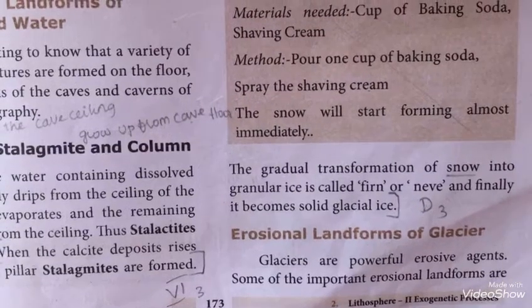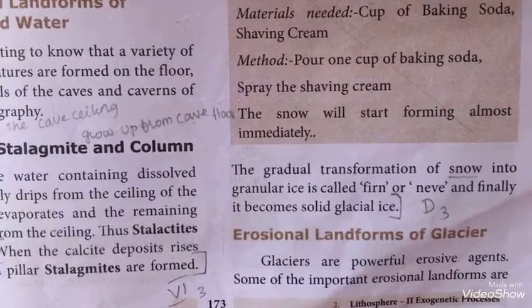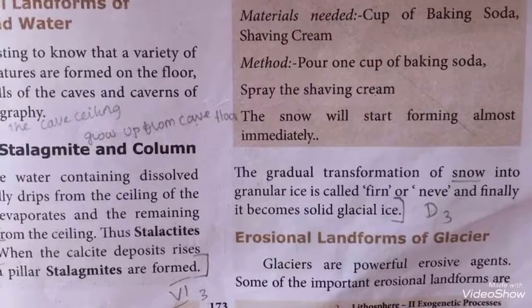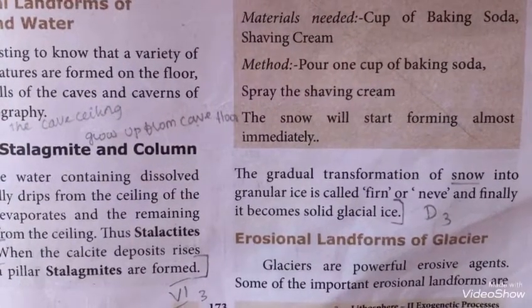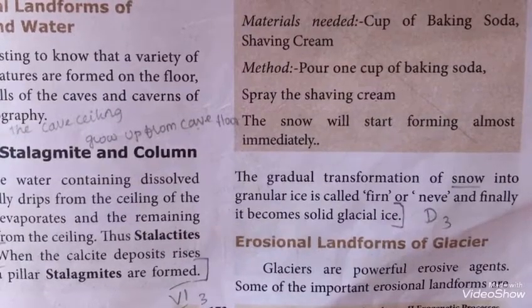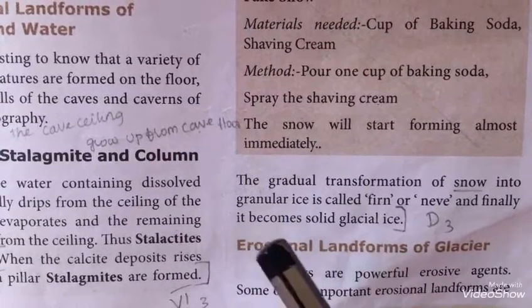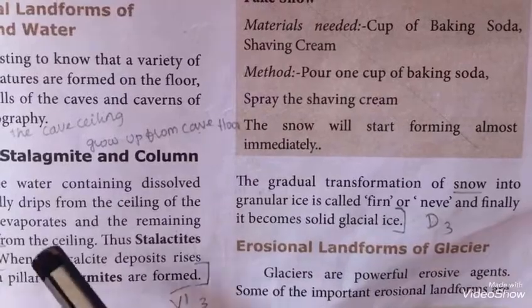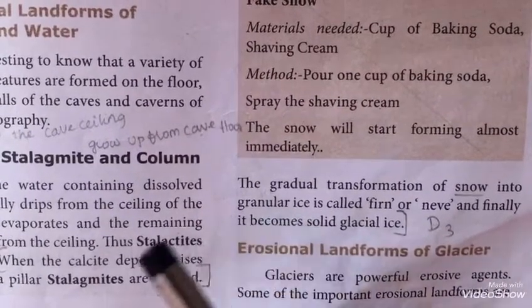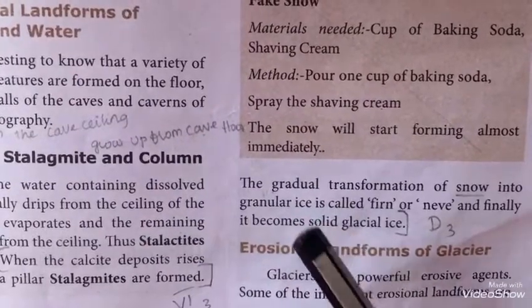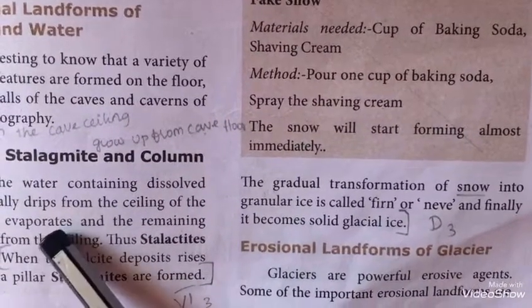Hello students, today we'll see the fourth part of Unit 2 Geography. So far we have completed the active agents, that is water, wind, glaciers, etc. The active agents create the landforms by erosion and deposition. So we have completed the groundwater and river.